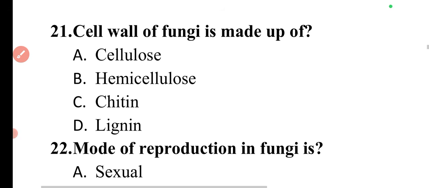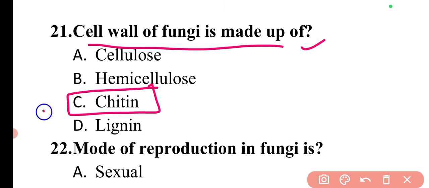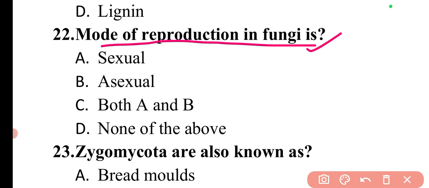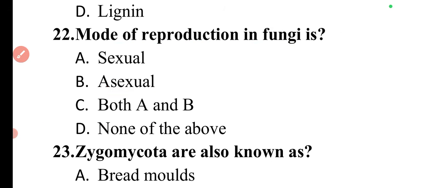Then moving to the next question. The question is, cell wall of fungi is made up of. The cell wall of fungi is made up of chitin. So here option C is correct. Next question is, mode of reproduction in fungi is. The mode of reproduction in fungi is both sexual and asexual methods. Fungi mostly reproduce through sexual and asexual methods. So here option C is correct.